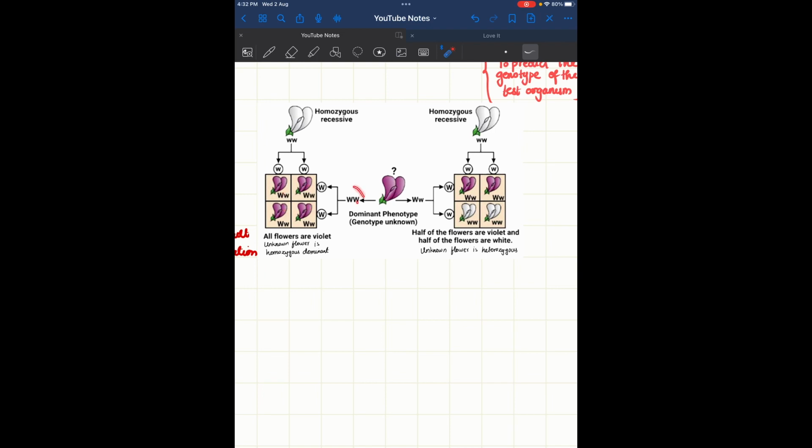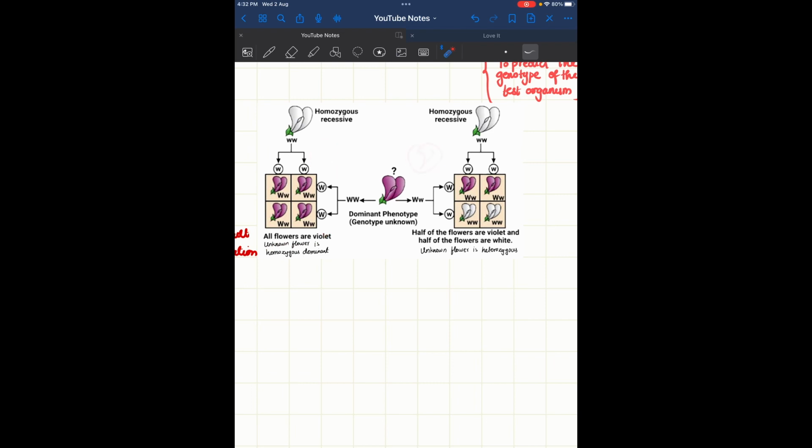If this is purely dominant, that is homozygous, and the other is homozygous recessive, then all the progeny will be dominant, that is all four will be violet. This gives us the conclusion that the unknown flower is homozygous dominant. So we have the first case here.